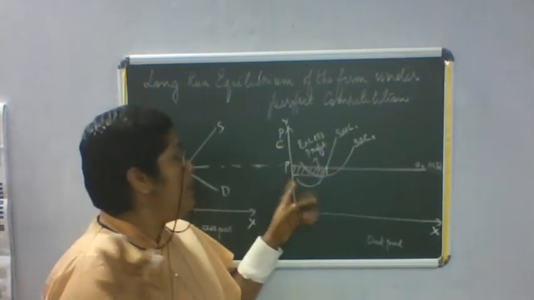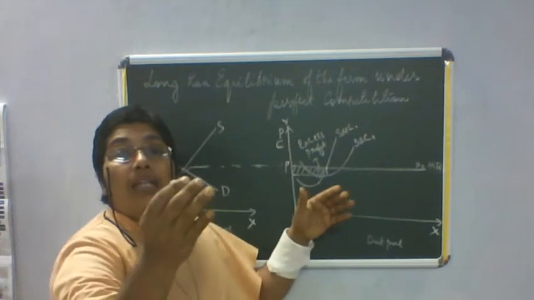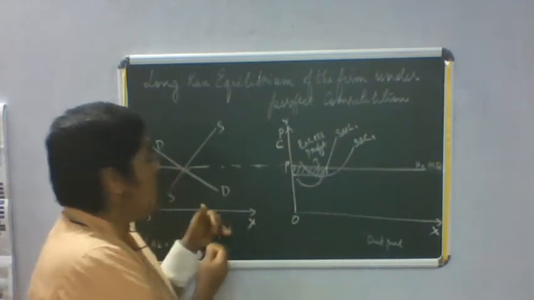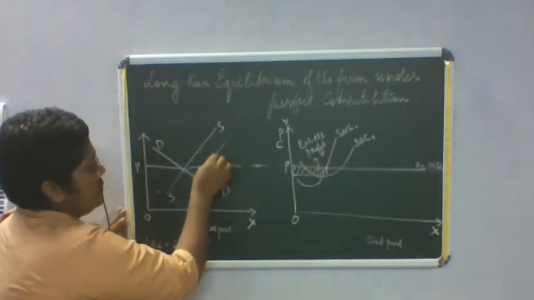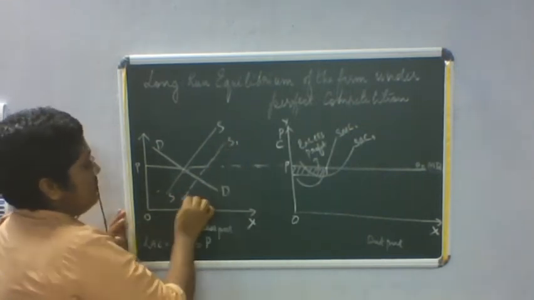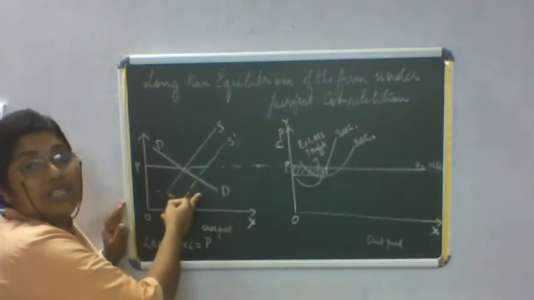Okay. Now in the long run, what will happen? The other firms will start entering into the market. So what will happen to the supply? The supply curve will shift rightward to S dash.